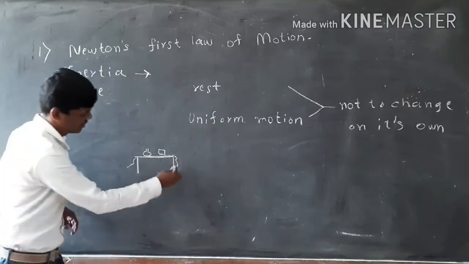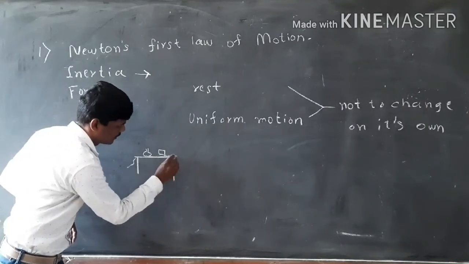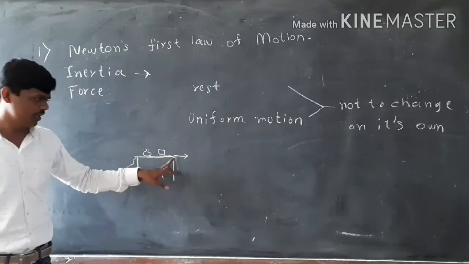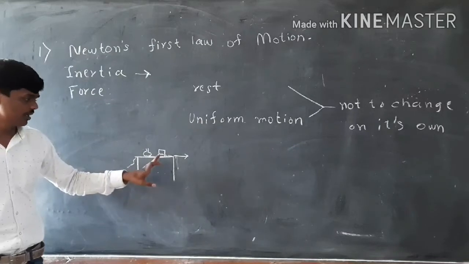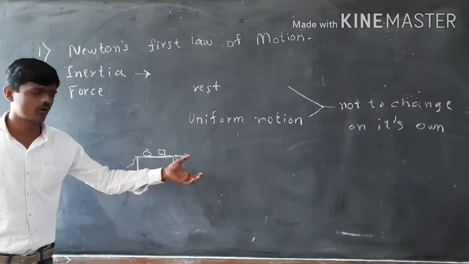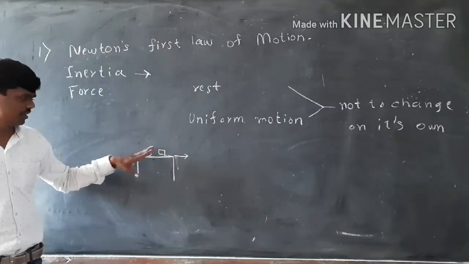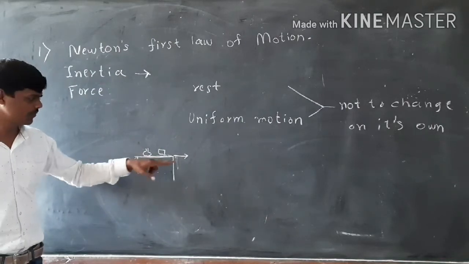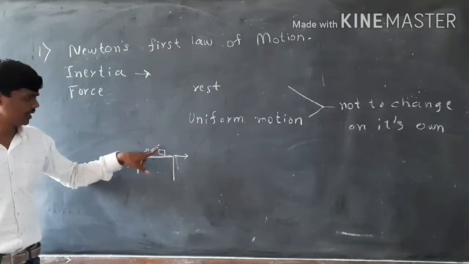Now, if we give a sudden jerk to this cloth in the horizontal direction, only the cloth, what will happen? The cloth will come out easily, without disturbing the pots or the bodies on the surface of the table. So what we are doing, we are applying force to only the cloth, not the material bodies.